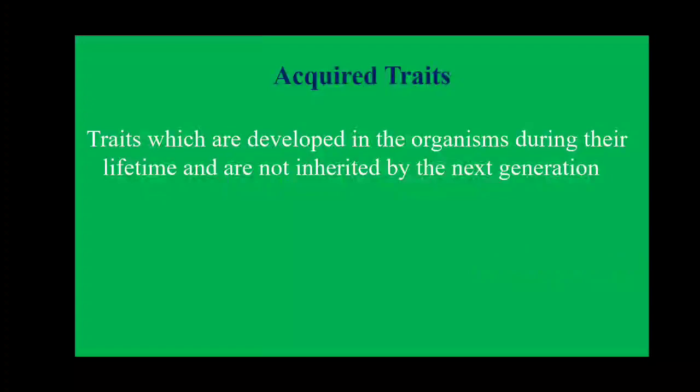Another example we can take is writing or speaking any language. If you are able to write English, it is not compulsory that your next generation should also write in English only. So these are characters which are developed in our body from the environment during the lifetime, and for these characters our genes are not responsible. That type of trait is said to be an acquired trait.